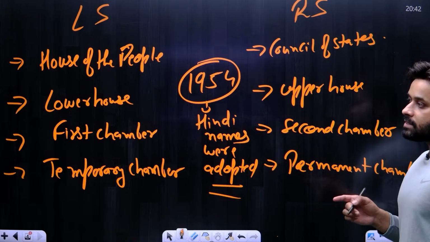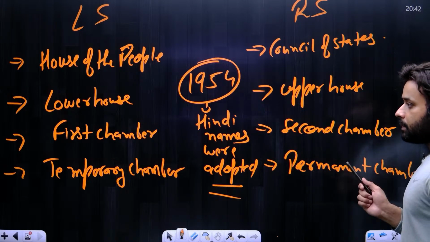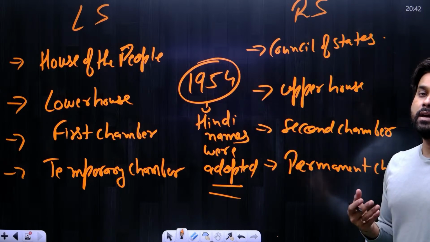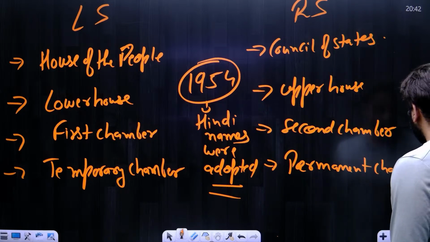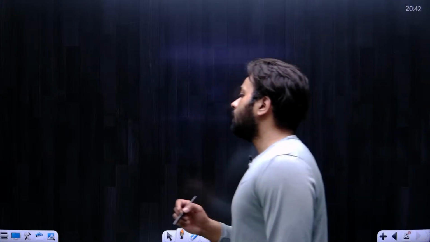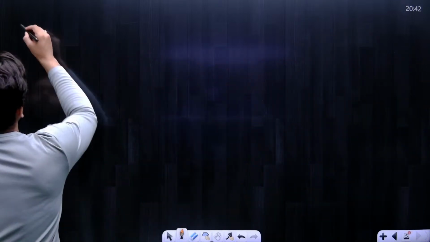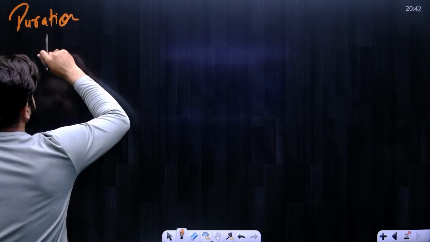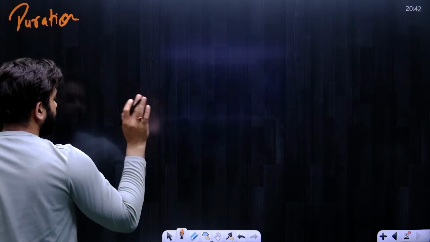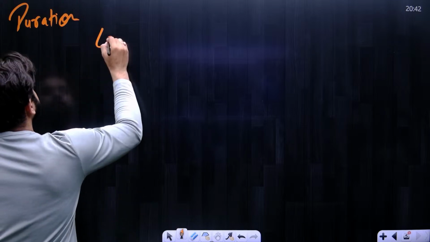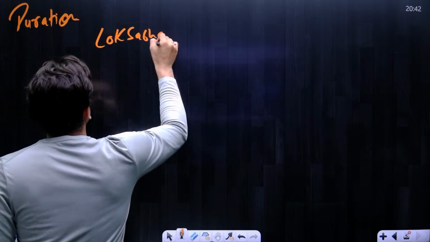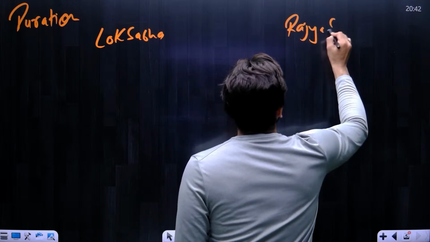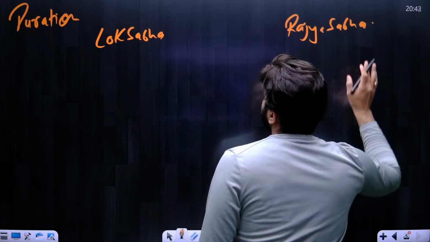So first we will start with temporary and permanent. Why is Lok Sabha considered temporary and why is Rajya Sabha considered permanent? This particular thing will be covered under the topic of duration. Under the subtopic duration, we will study the temporary and permanent nature of Lok Sabha and Rajya Sabha. First we will discuss why Lok Sabha is temporary in nature, and then why Rajya Sabha is permanent in nature. So let us first start with the Lok Sabha.